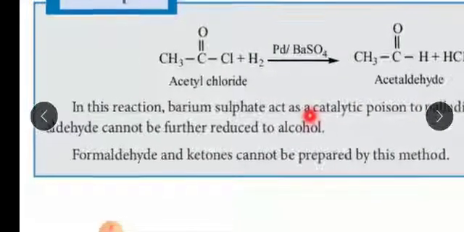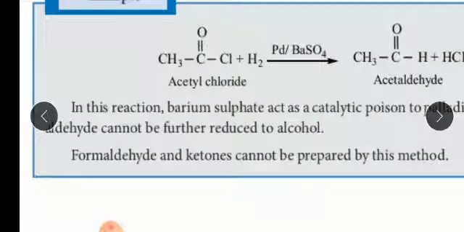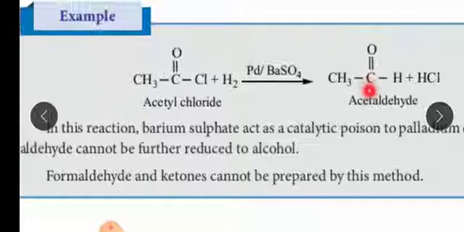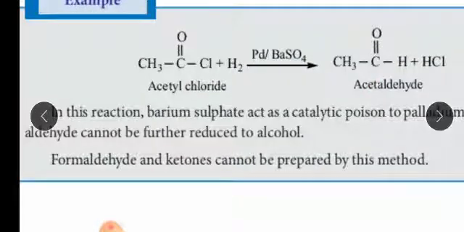Because if the aldehyde formed on the product side undergoes further reduction, it may be converted into alcohol. We need to get acetaldehyde, the aldehyde compound. That is why we add barium sulfate: it retards the conversion of acetaldehyde to alcohol. So this is known as the Rosenmund reduction reaction. This is also a very important question.